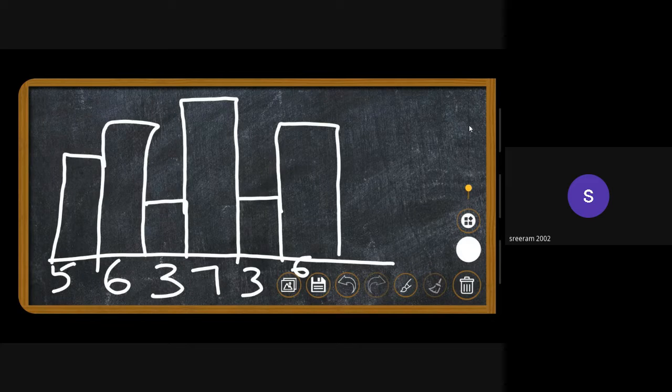So consider you're standing on the top of the building 5. What is the first building that you see? The first building that you see will be 6. That is the nearest greater element to 5, right? So consider yourself being on the top roof of a building, and then the first building that you see will be your answer. Similarly, if you stand on 6, the first building that you see will be 7.